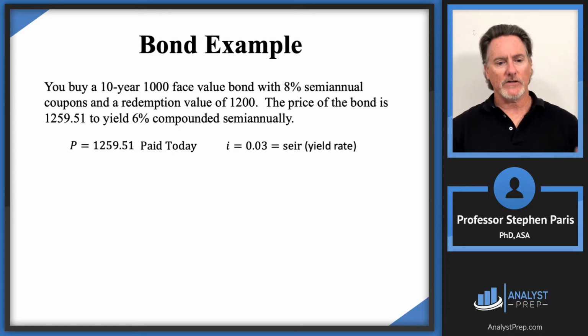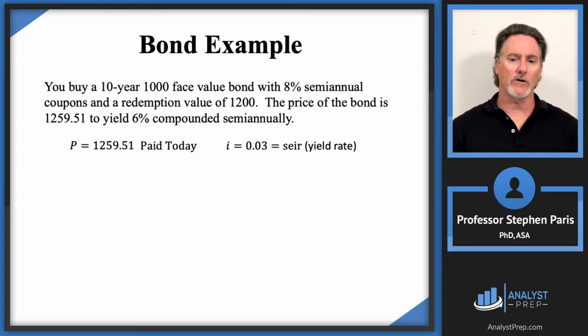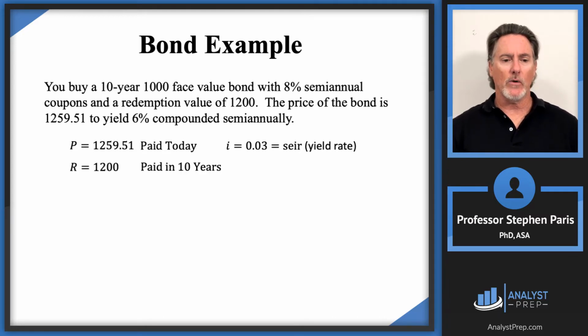And then they have this redemption value. At the end of that first sentence, it says the redemption value is $1,200. I'll use a cap R to represent the redemption value, and it's always paid at the end of the term on the bond, or when the bond matures. In this case, it's a 10-year bond, and so that's when the redemption value is paid.